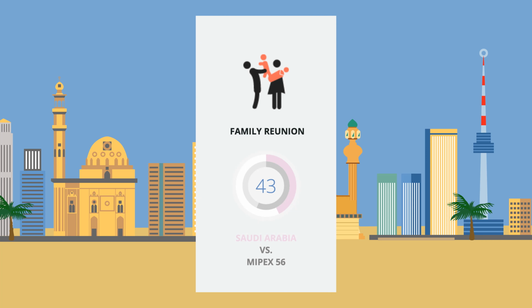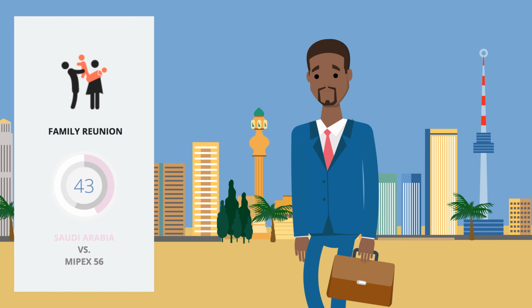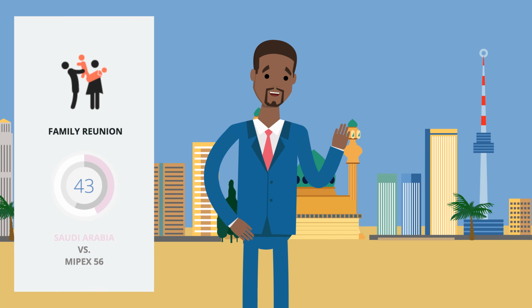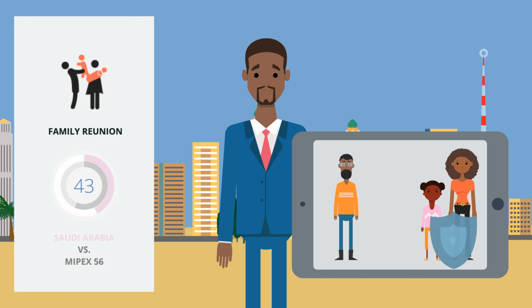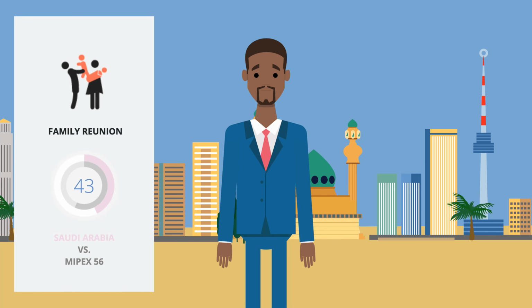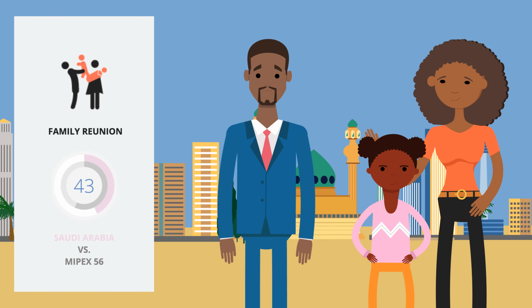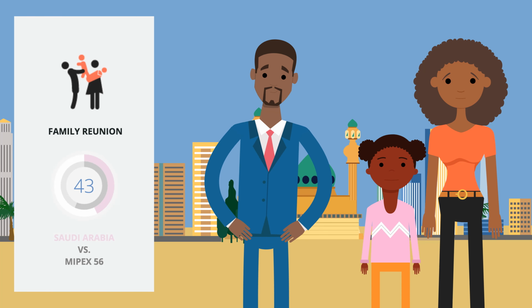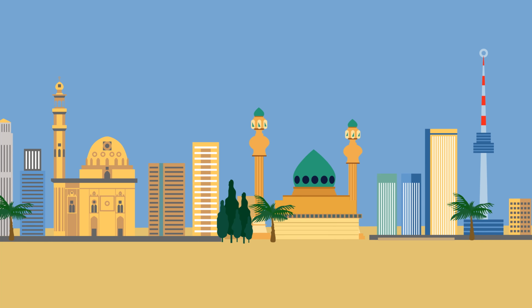Family reunification is the highest scoring policy dimension with a score of 43. This avenue is only open to skilled and highly skilled immigrants, although there is a pretty narrow definition of who counts as a family dependent, so not all family members may be eligible for this. Additionally, reunited family members do not enjoy the same rights as their counterparts who arrived first. For example, they do not get their own personal residence permit.